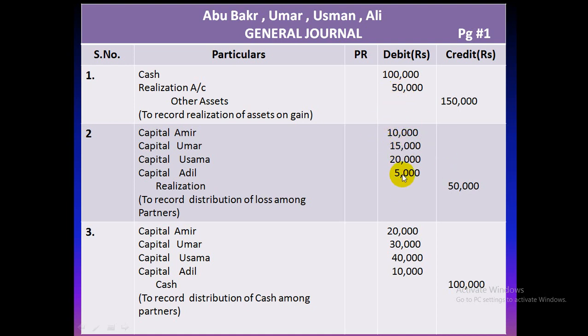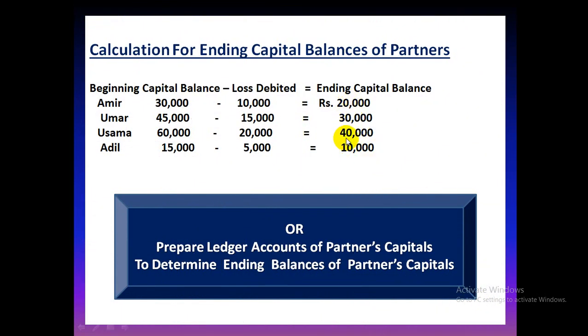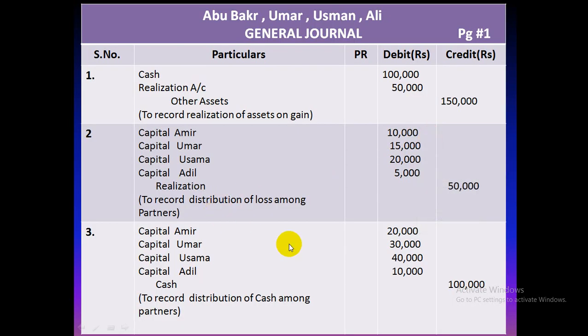Loss है, debit to partners' capital and realization is to be closed by crediting it. Then the ending capital balances of partners are to be paid. 1 लाख ending cash हमारे पास बचा था. हमने देखा जिस पार्टनर का जितना एंडिंग कैपिटल है हमने उतना एंडिंग कैपिटल अमाउंट उसको पे कर दिया. So this is how the last entry will be recorded.